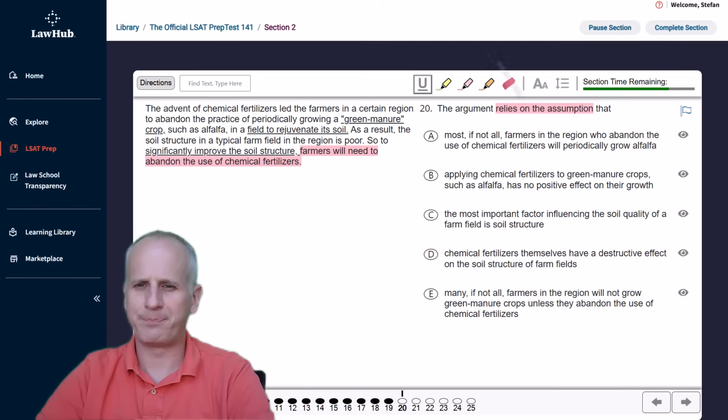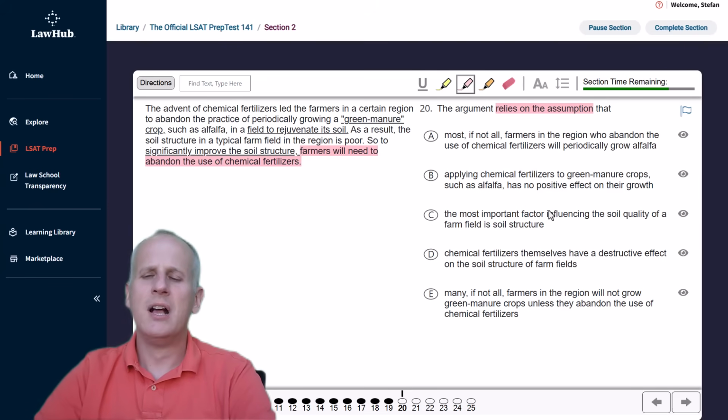So going back to our pink, looking for reasons to eliminate, starting with choice A. Most, if not all, farmers in the region who abandon the use of chemical fertilizers will periodically grow alfalfa. Well, I mean, that was the green manure crop, right? So maybe this is right. So we'll hold on to this for now.